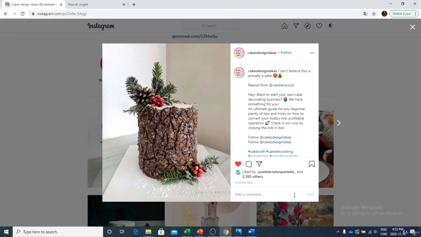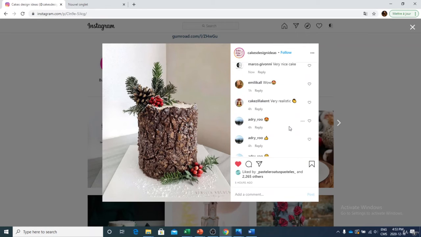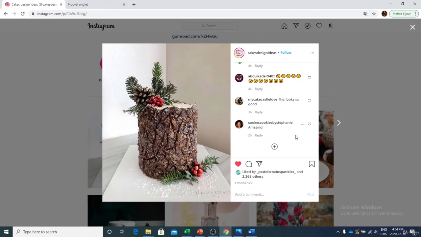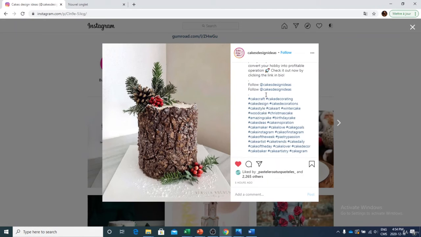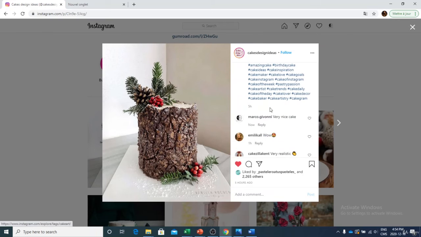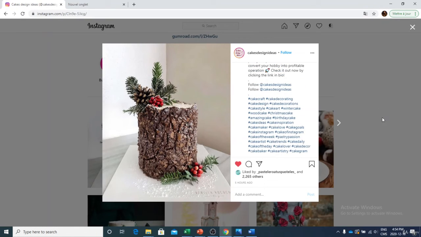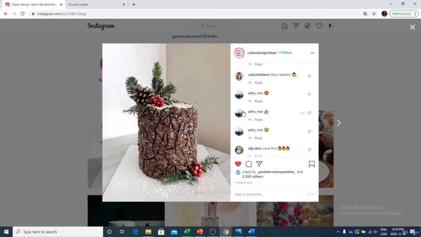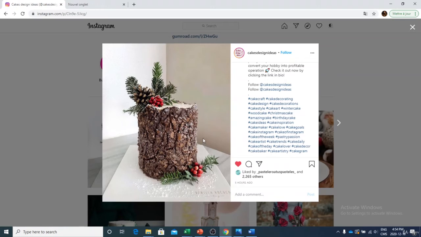If I want to comment, leave a comment on the post, I can just write down a comment. So I can just write down comment, or very nice cake, and post. So right now my comment has been posted with other comments. Simply by doing this, I have posted my comment with the other comments that are right here. Here, as you can see, people are using hashtags. So there is a lot of hashtags. We're going to cover this topic a little bit later in the course as well. But just for you guys to understand that you can, for example, leave comments on posts. You can like posts. There's a lot of things that you guys can do with posts.